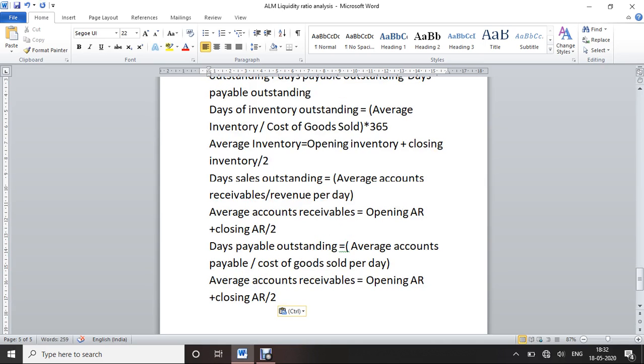This is payable, and this is accounts payable. Fine, so this is the formula.